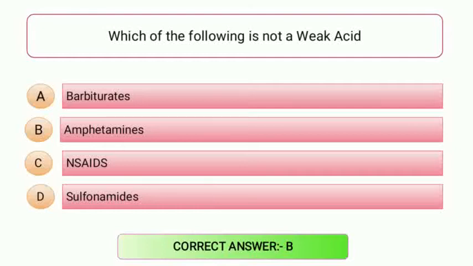Remember, barbiturates, NSAIDs, sulfonamides, penicillins, methotrexate, these all are examples of weak acids, whereas morphine, atropine, amphetamines, hyoscine, these are examples of weak bases. So the correct answer is option number B, because it is an example of a weak base and it's not a weak acid. Moving to the next one.